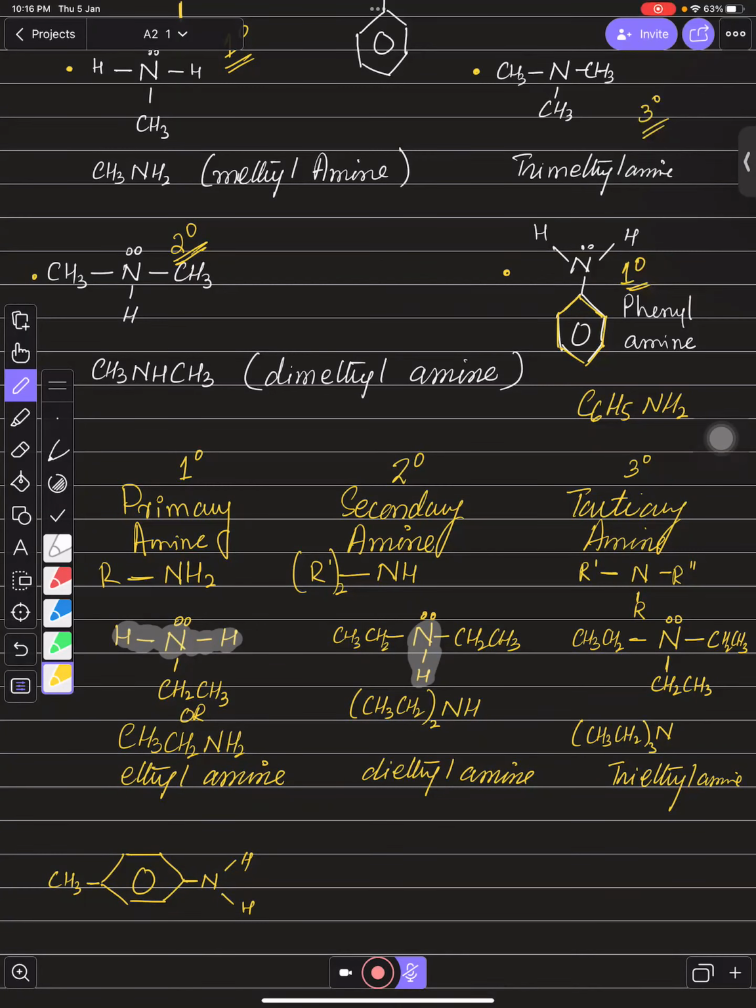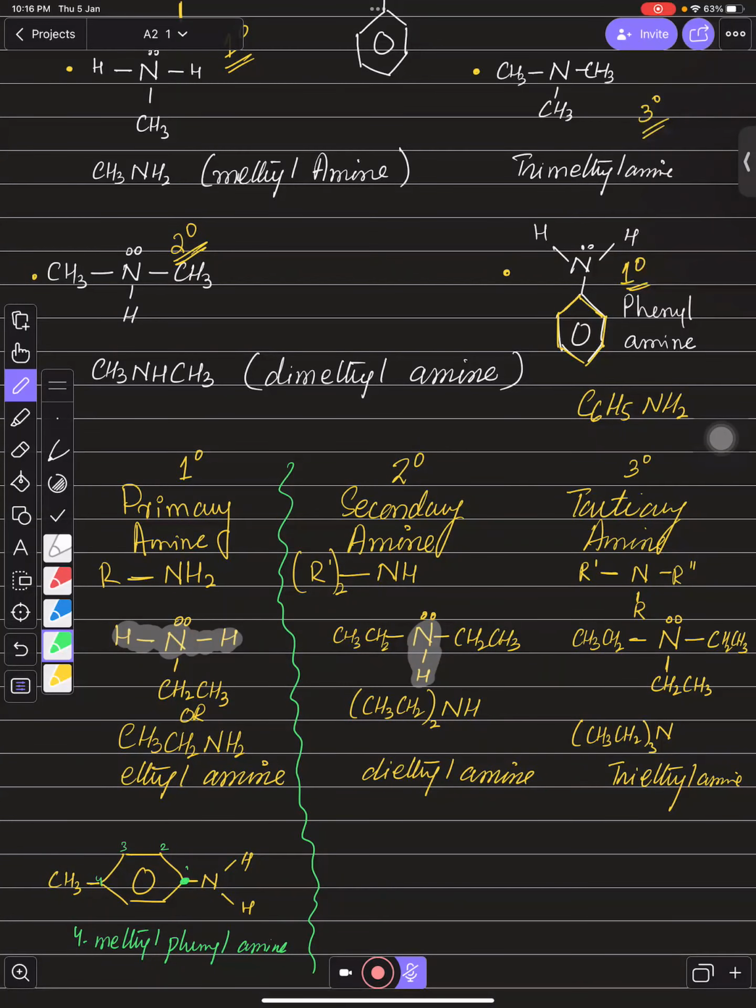What's the name of this compound? This will be the first carbon because the main functional group is on this. This is the 1, 2, 3, 4th carbon. So the name of this compound should be 4-methylphenylamine. And this is what? Primary amine, because the nitrogen over here is attached to two individual hydrogens, right? So this is primary amine.